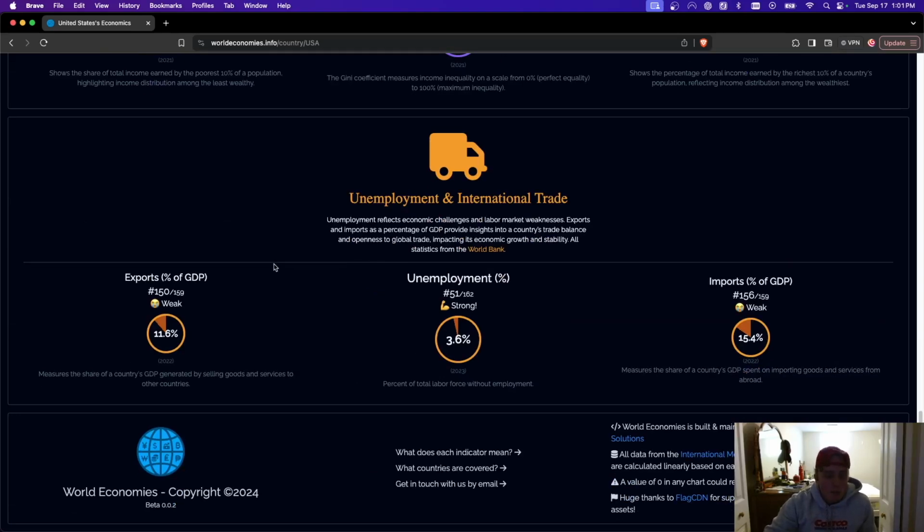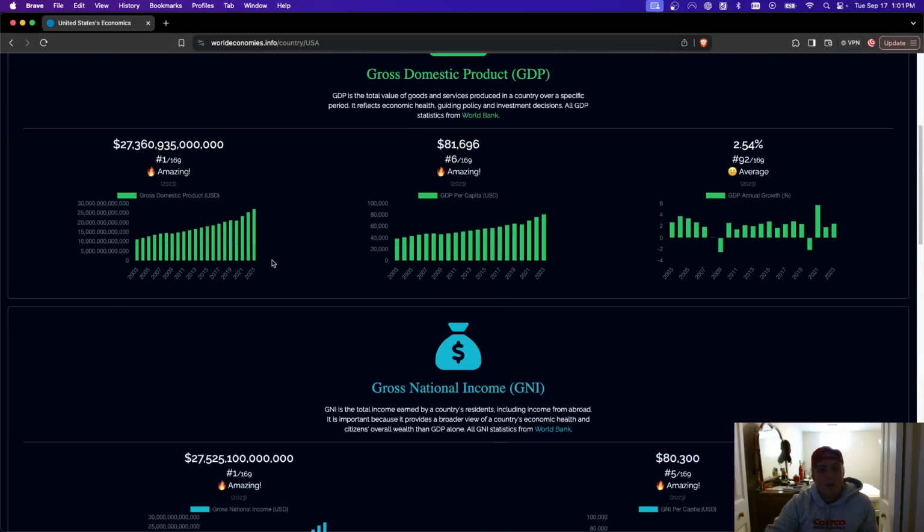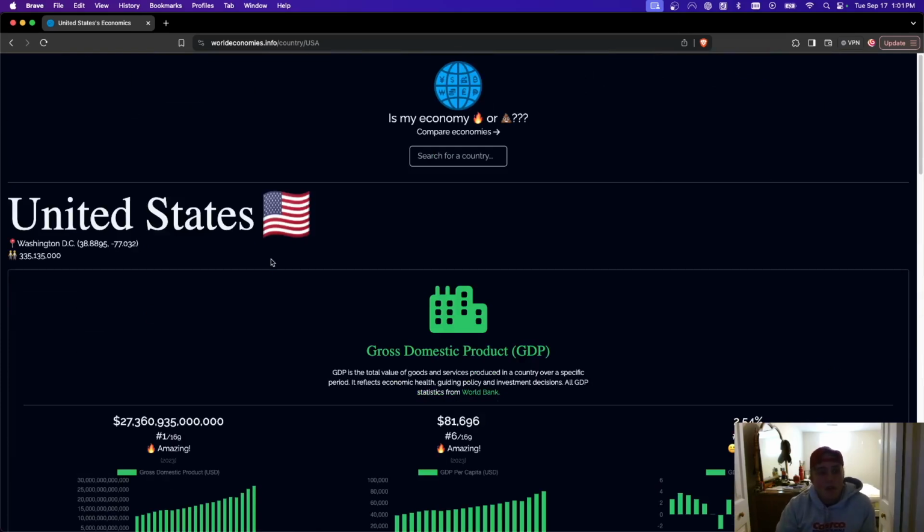So I hope that this platform can help people better understand their own economy instead of just listening to politicians, because most people don't have any economic know-how. For me, for example, I only have an undergraduate level of economic knowledge, so I'm not a pro by any means, and that's what I hope this platform can do.